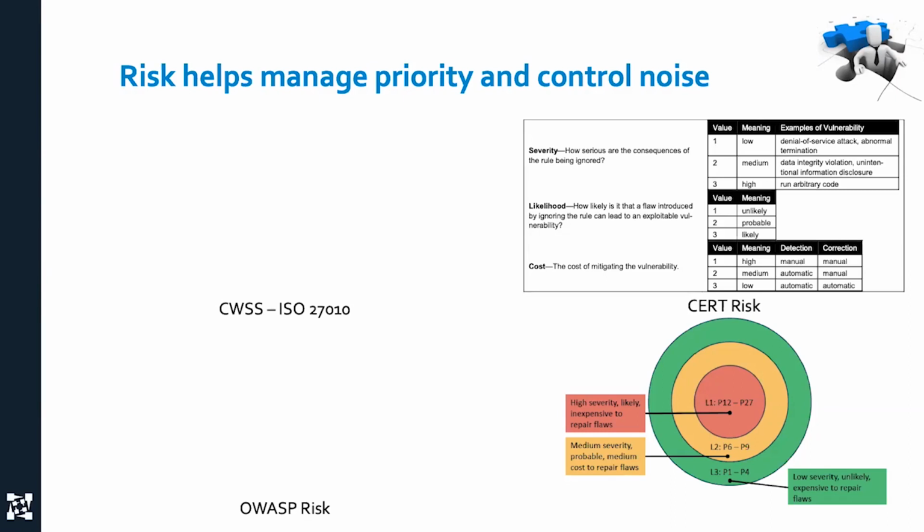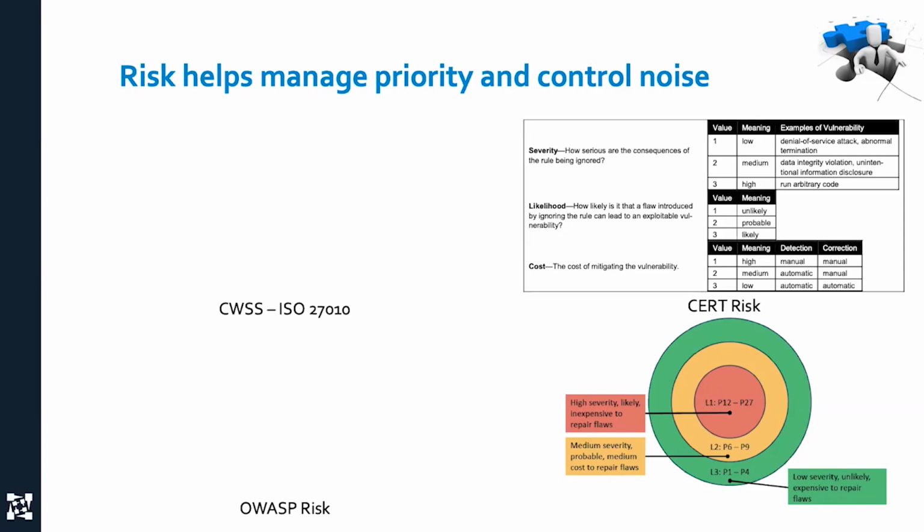How severe is it? Meaning how serious are the consequences? And how likely is it to happen? And what's the cost of dealing with it? And so I'm looking for that intersection. I want things that are very likely to happen, have a high impact, and are cheap to fix. And I'm going to start there. And that's the red part of this target.